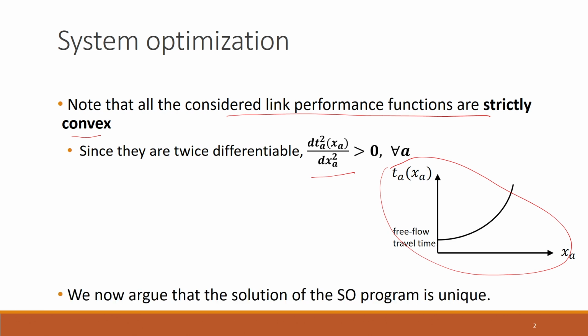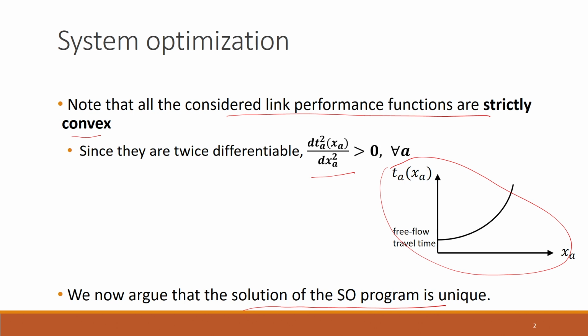Let us now argue that the solution of this system optimization program is unique. If you recall, there are some sufficiency conditions to ensure that a stationary point is a local minimum. If we can argue that there is a single local minimum for an optimization problem, then automatically that is also the global minimum.